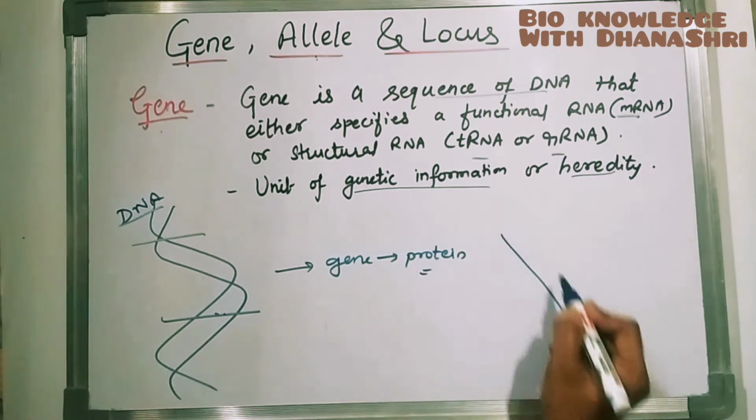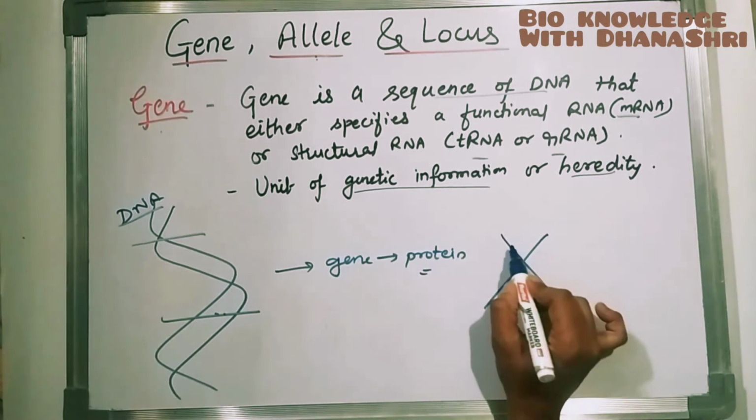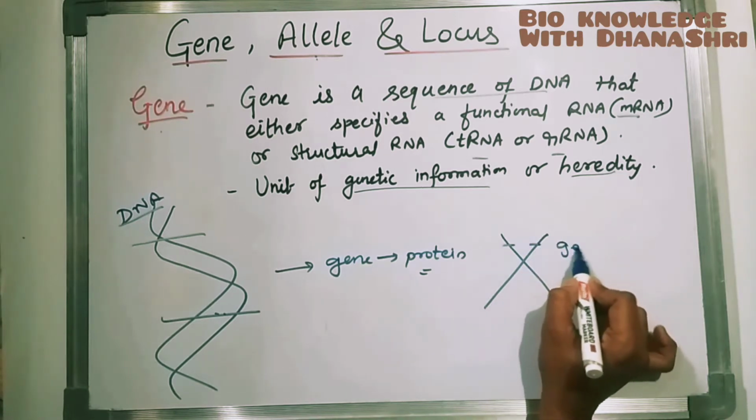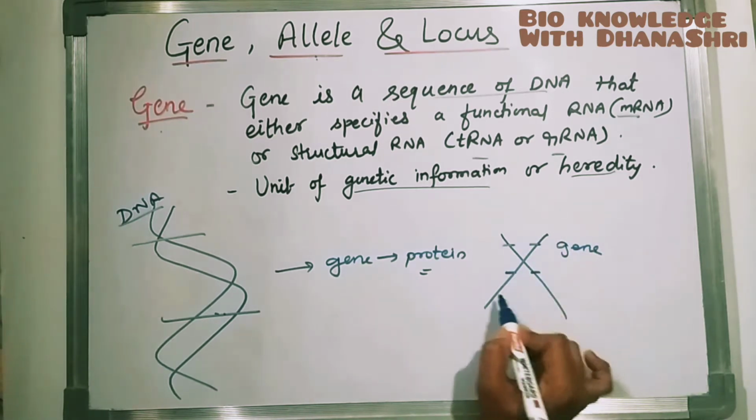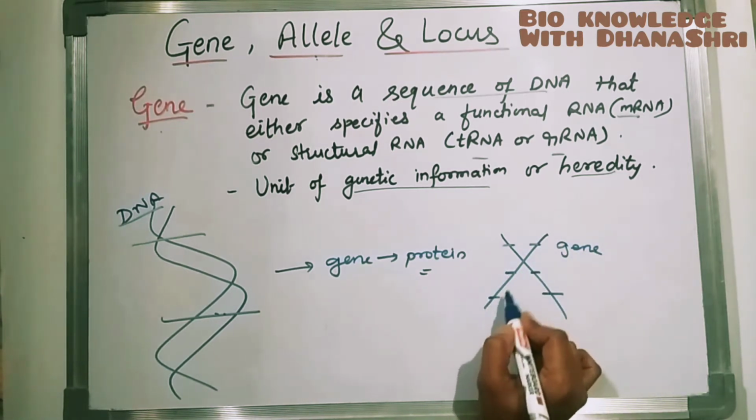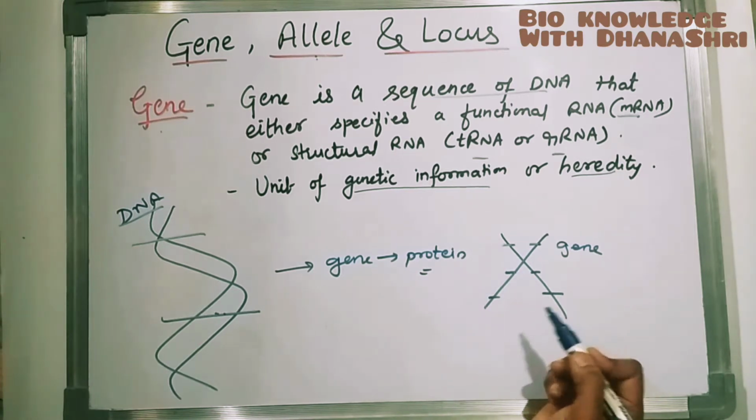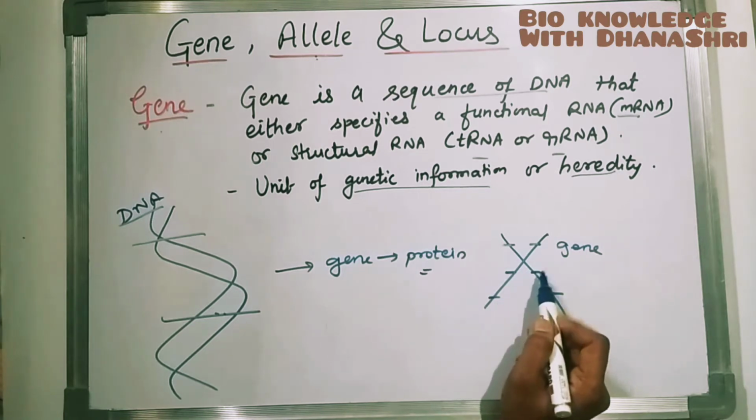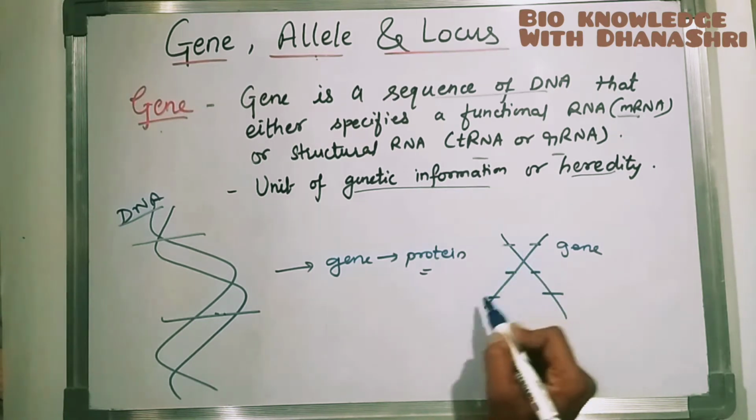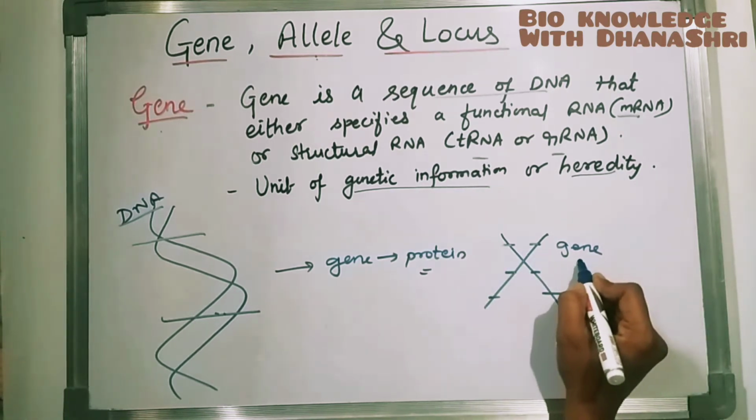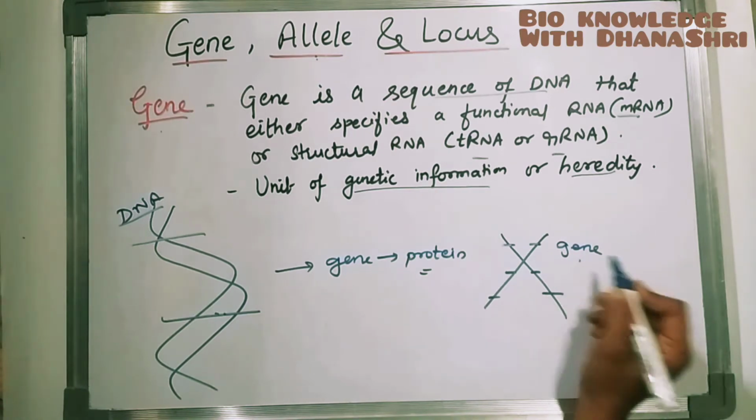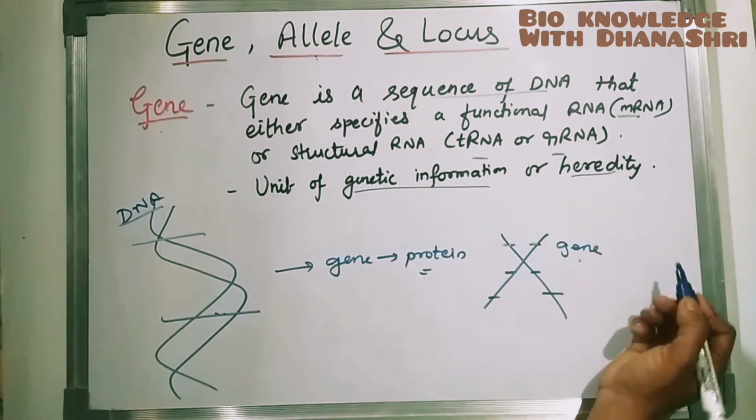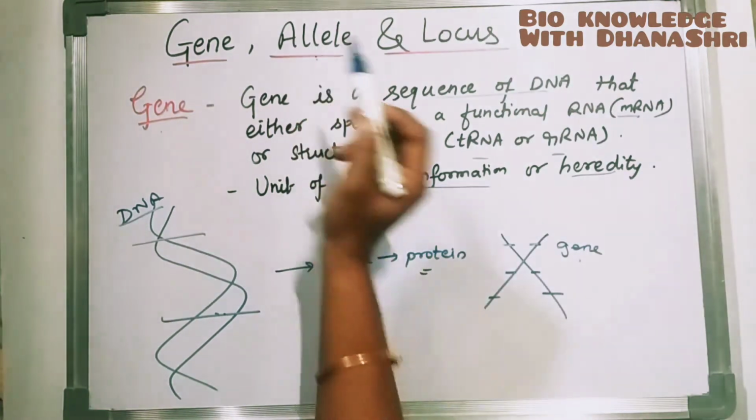So how can you represent it on a chromosome? Suppose this is a chromosome. This is a gene, a sequence of DNA. Chromosome is made up of what? DNA and histone proteins. So it's a sequence of DNA molecule, and that is called a gene. It will code for any protein. Okay, so now we will see alleles.